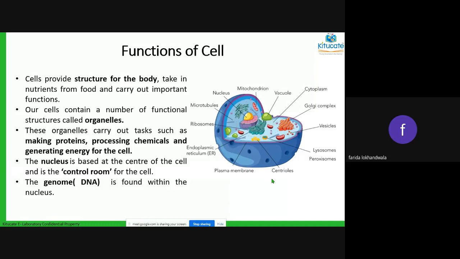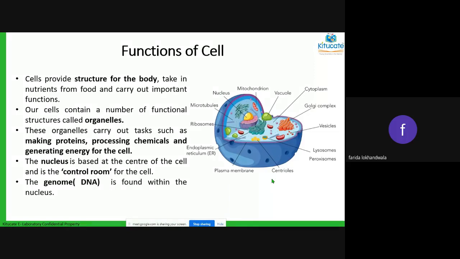How does the muscle cell know that it has to only contract and relax? How does the nephron in the kidney know that it has to do the process of filtration? How does the nerve cell know that it has to only do the function of passing information from one part of the body to the other part of the body?